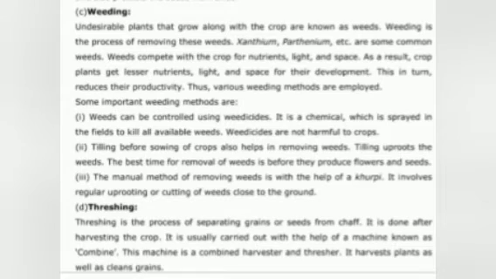Next is weeding. Undesirable plants that grow along with the crop are known as weeds. Weeding is the process of removing these weeds. Xanthium, Parthenium, etc. are some common weeds. Weeds compete with the crop for nutrients, light and space. As a result, crop plants get less nutrients, light and space for their development. This in turn reduces their productivity. Thus, various weeding methods are employed.